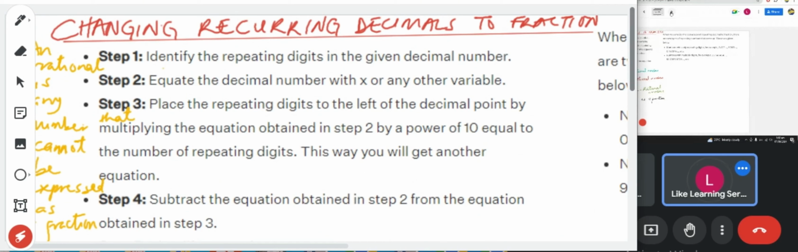The third step is to place the repeating digits to the left of the decimal point by multiplying the equation obtained in step 2 by 10, or a power of 10 equal to the number of repeating digits. Let me explain to you what that means.